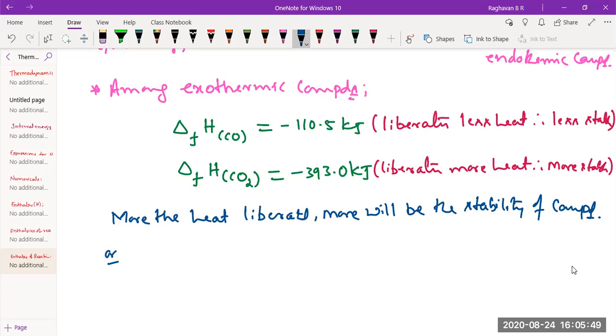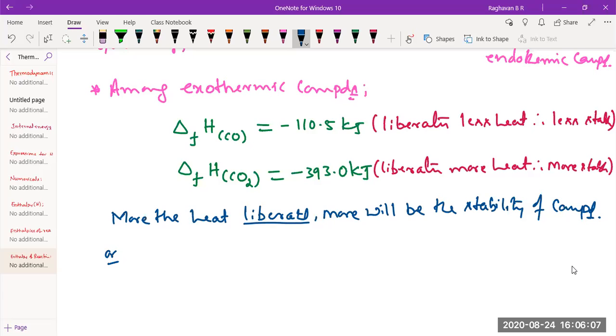We didn't write enthalpy change here; we just wrote heat liberated. Heat liberated speaks about the magnitude of heat liberated. We don't take the minus sign into consideration when we say liberated. Liberated is only magnitude. So the more heat is liberated, the more the stability.